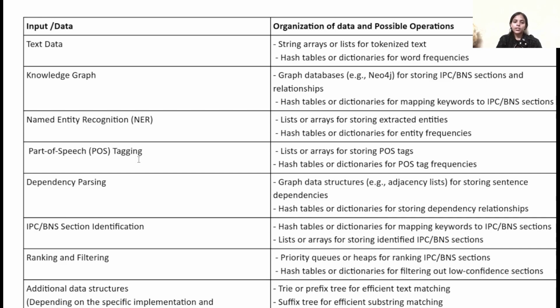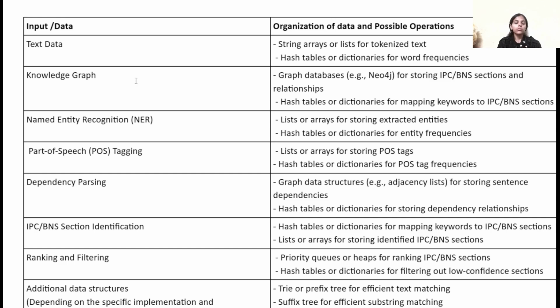For part of speech tagging, we will use lists, arrays, hash tables or dictionaries. For dependency parsing, that is, to tell about relationships, we will use graph data structures, hash tables or dictionaries. For IPC and BNS identification, we will use hash tables or dictionaries, lists or arrays. For ranking and filtering, we will use priority queues or heaps, hash tables or dictionaries. For additional data structures, we will use prefix tree, suffix tree, and graph neural network for learning.